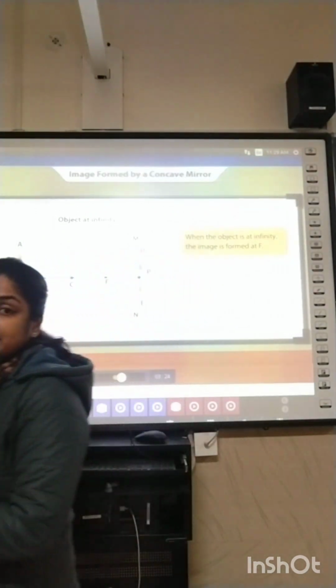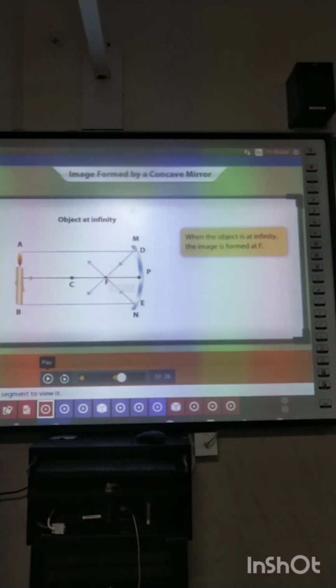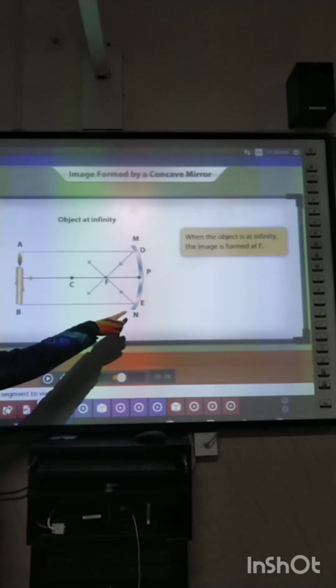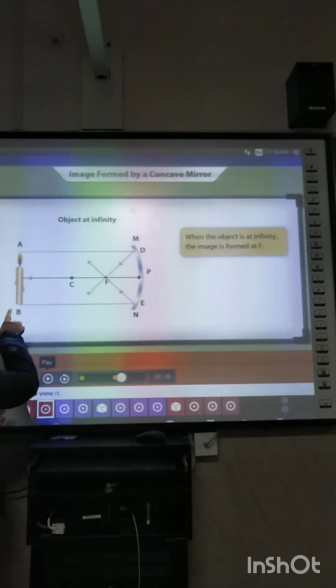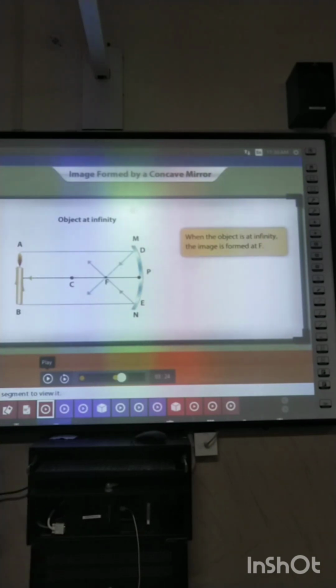Now in this case, you should see that the object is denoted by a candle. The candle is the object, and this candle is kept at infinity. This is a concave mirror, and this is the object candle. What is the meaning of infinity? Infinity means the object is kept at a larger distance from the mirror.